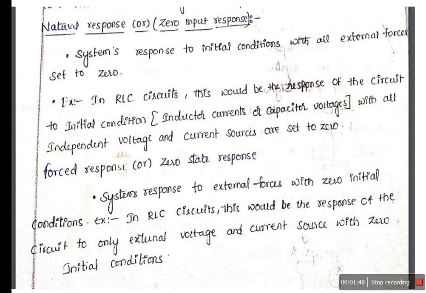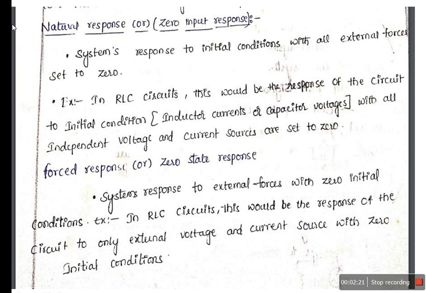First of all, what is natural response? Natural response is also called the zero input response. Natural response is nothing but the system's response to initial conditions with all external forces set to zero. Whenever we make the external forces in any circuit equal to zero, we get some response. That response is called the natural response.